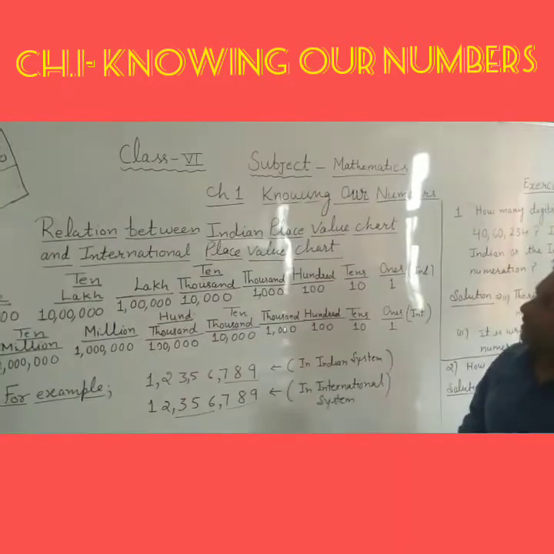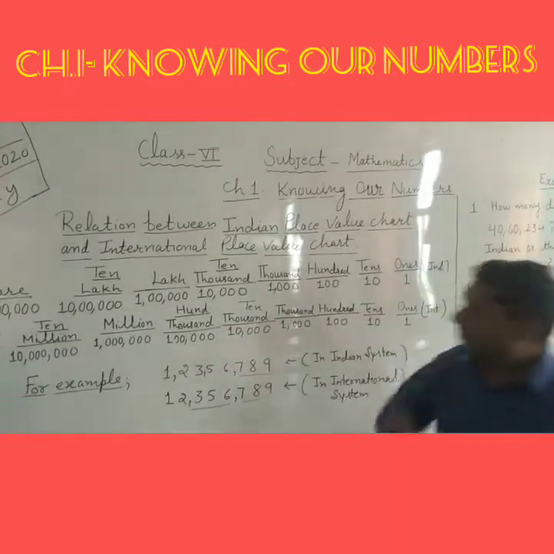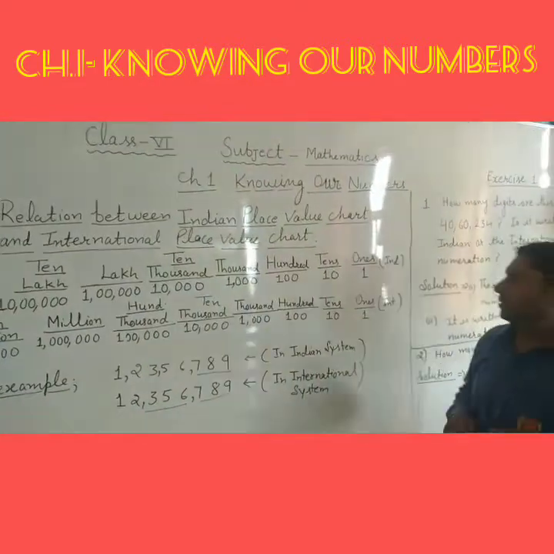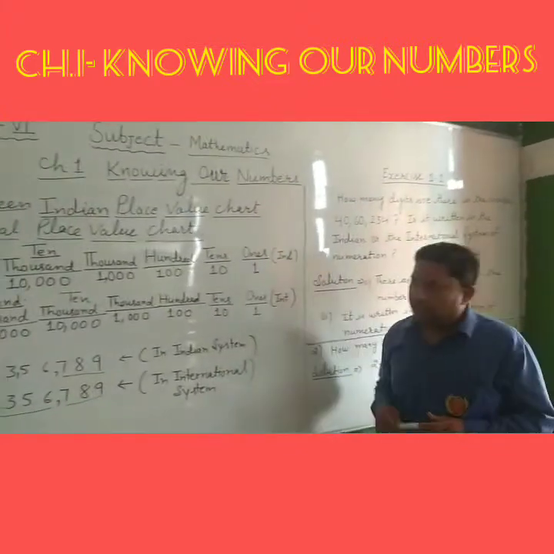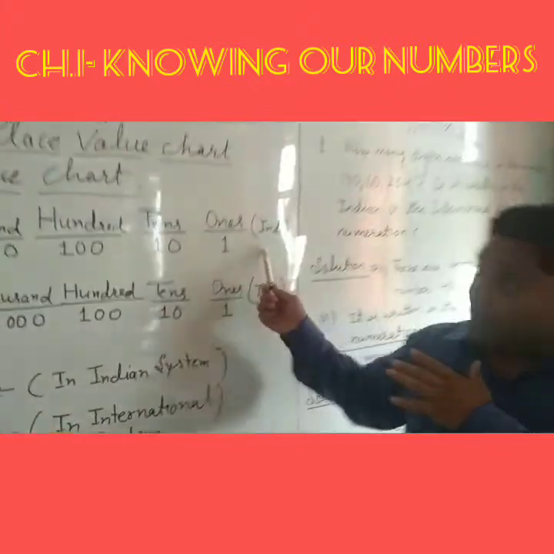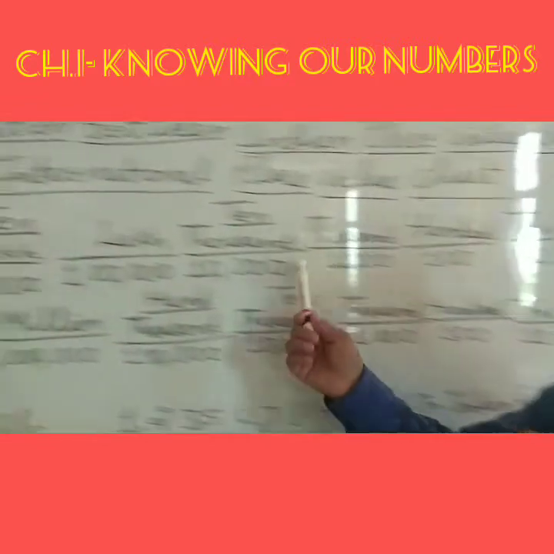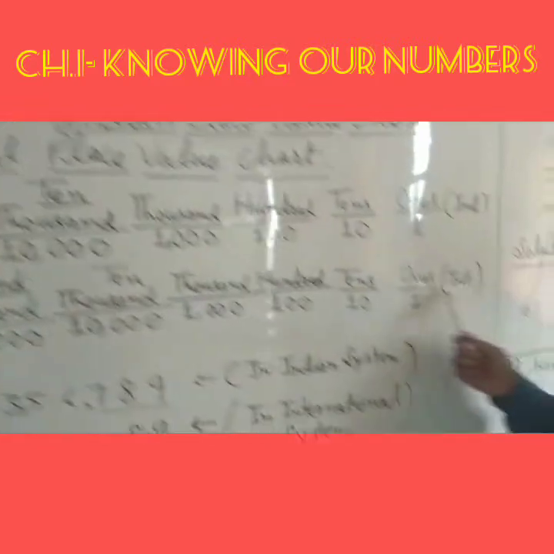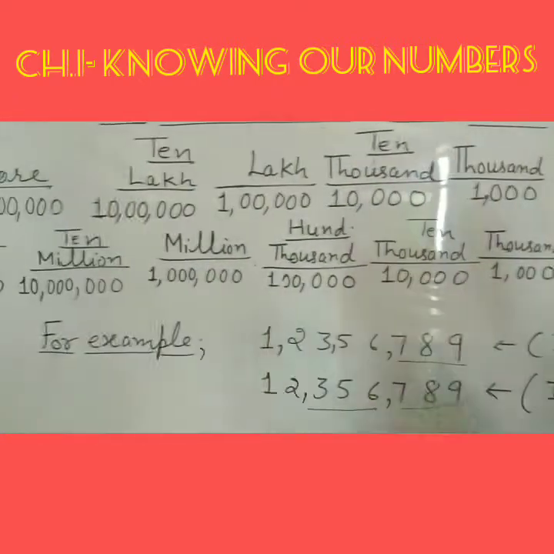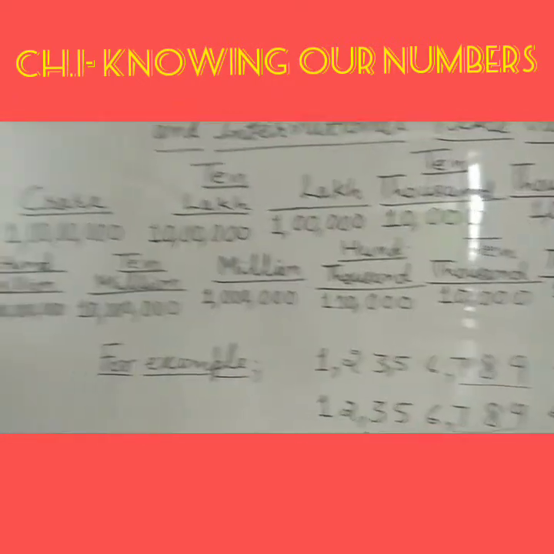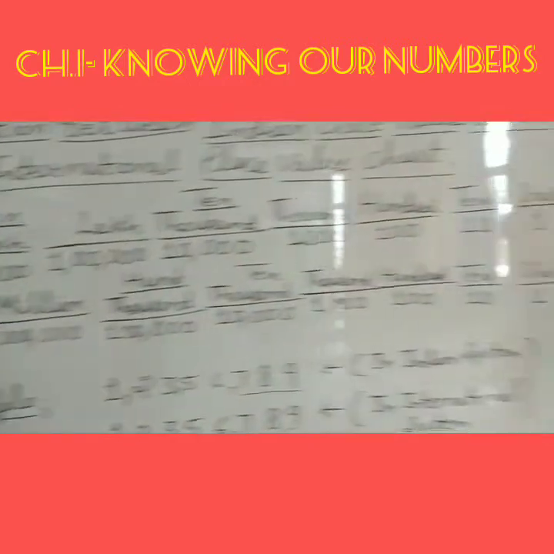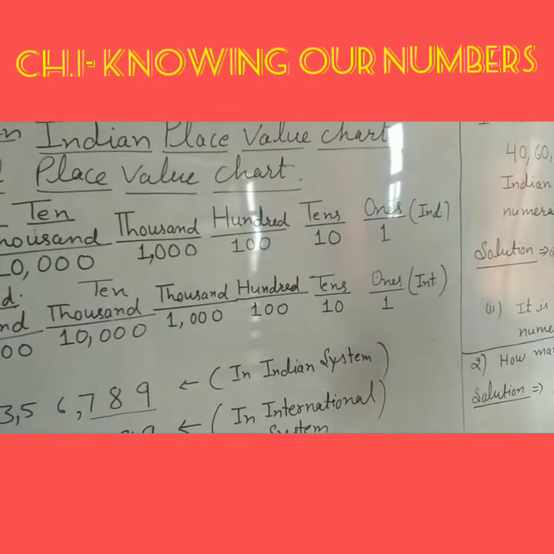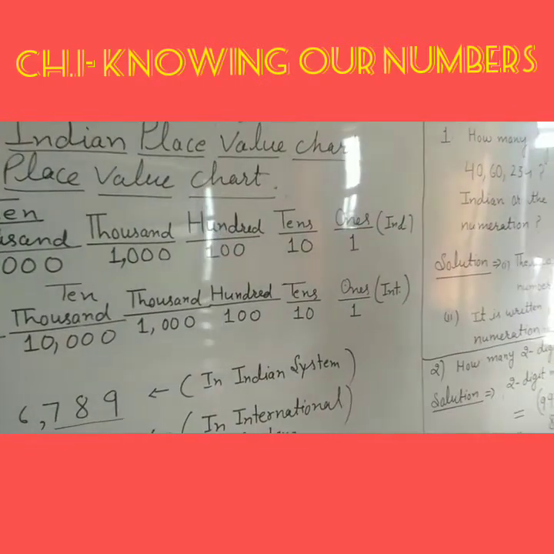Let's continue our next topic, that is the relation between the Indian place value chart and the international place value chart. Dear students, you can see here this is the order of places according to the Indian system of numeration, and this is the sequence of places according to the international system of numeration. Now we will compare the position and names of places one by one.